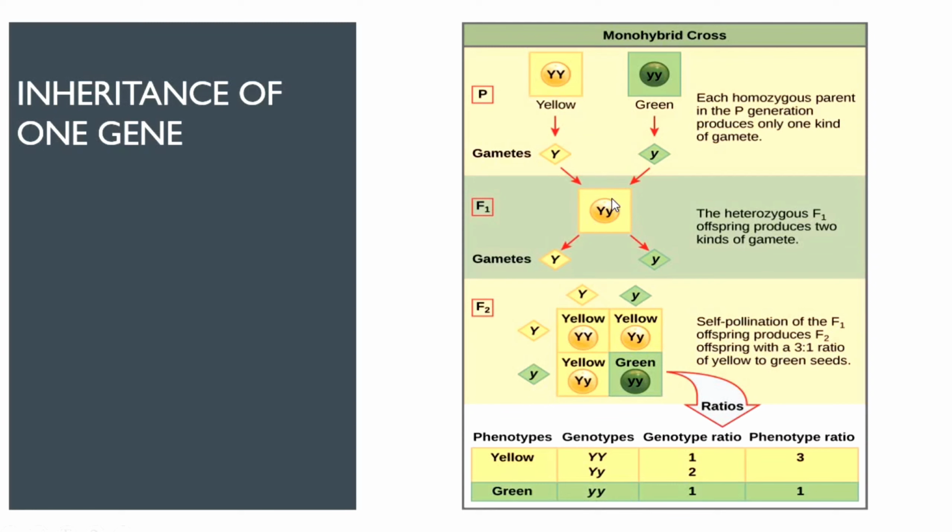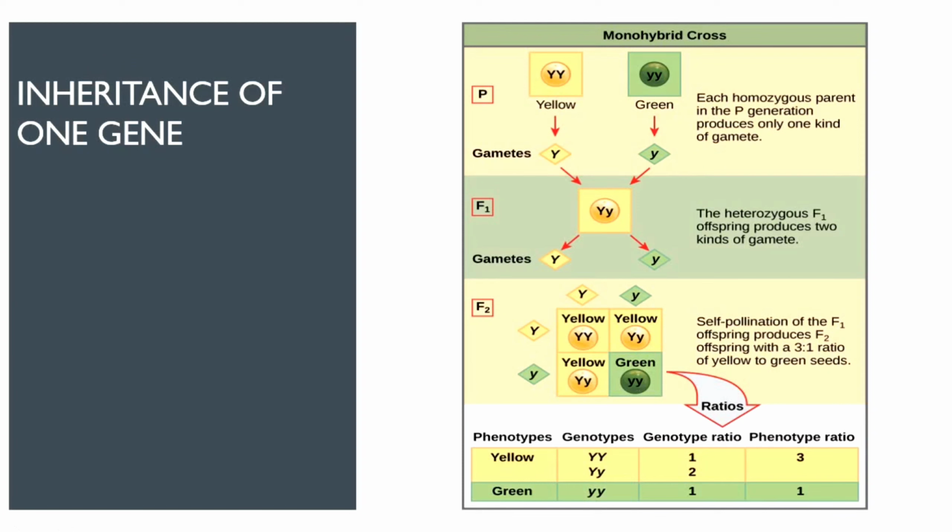This green color would again be visible in the F2 generation. You can see here we have got one progeny in green color. So F1 resembles only one of its parents and masks the trait of the other parent, whereas the hidden trait is once again visible in the F2 generation.